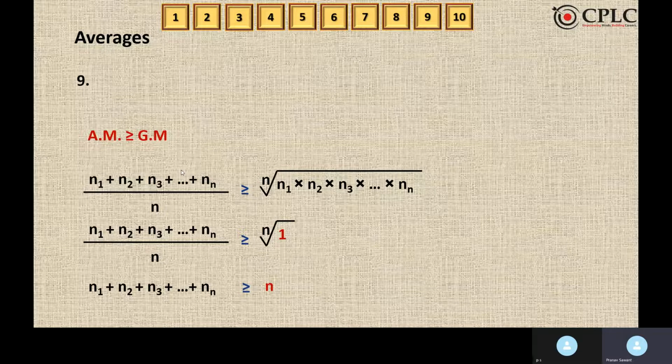And now we can definitely answer this question, because there is an option which says it is never going to be less than n. As you can see, it is greater than or equal to n. That means either it's greater or it's equal. It can never be less. Hence option 3 is the answer. Moving to the next question.